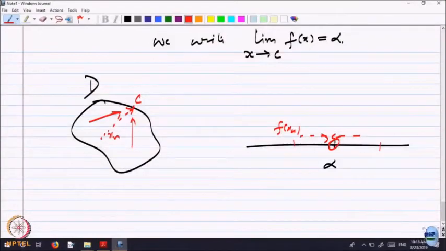And in case the function is defined at the point C, supposing it so happens that the point C is in the domain, that means the function is given some value that may or may not be the same as the value that we are trying to predict. So if the value we are predicting for the function at the point C by looking at its behavior at nearby points happens to be the same as the value of the function at that point C, then it is natural to say there is a continuity in the behavior of the function.